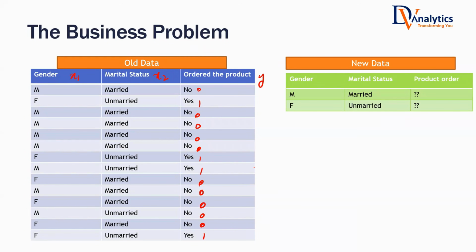Now, what I want to do is build a model on this data, and it has to make predictions. When a new customer comes in, customer gender male, marital status is married, is this customer going to buy the product or not? That's what the model has to predict. The new customer has logged in. From his profile, we got to know customer is female and marital status is unmarried. Is this customer going to order the product or not? This is what this model has to predict.